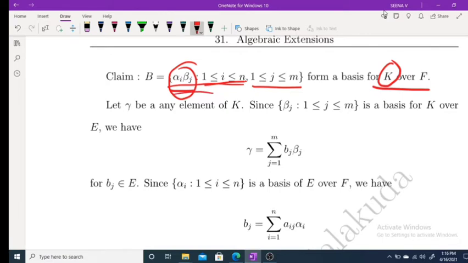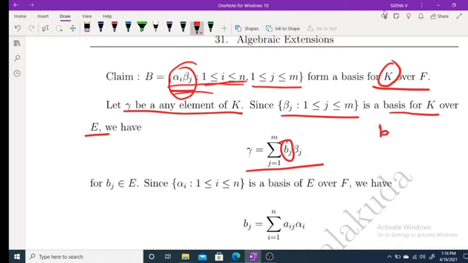So you take some gamma belongs to K. Since beta_j, 1 less than or equal to j less than or equal to m, is a basis for K over E, gamma you can write as a linear combination of beta_j's. Gamma is the sum, j varies from 1 to m, of b_j beta_j, where b_j belongs to E.